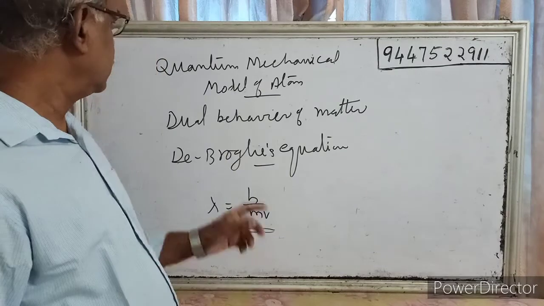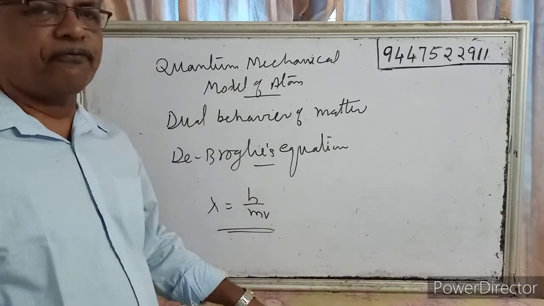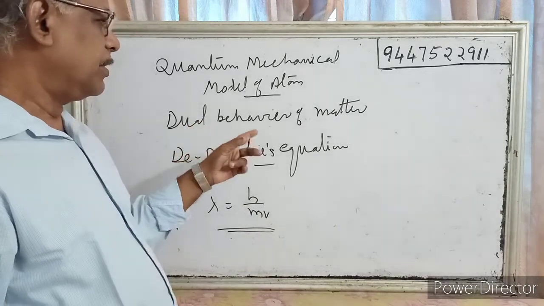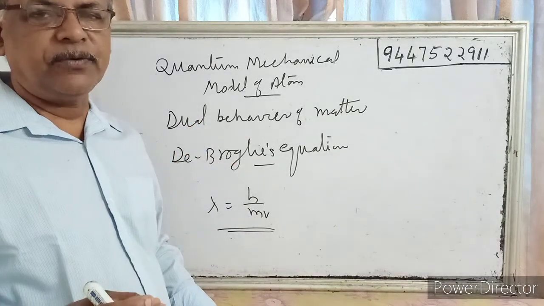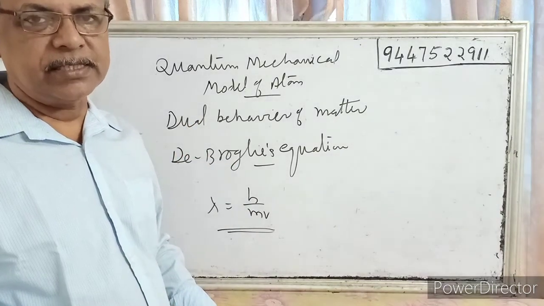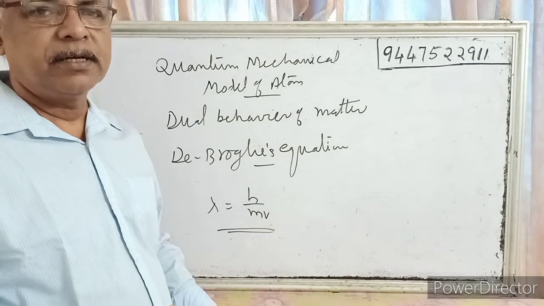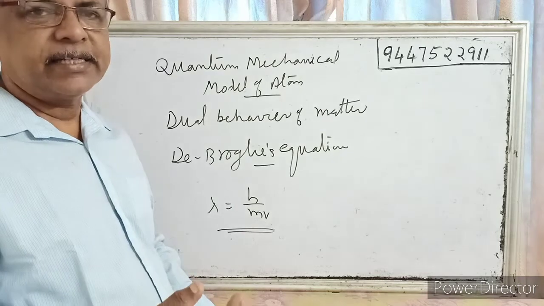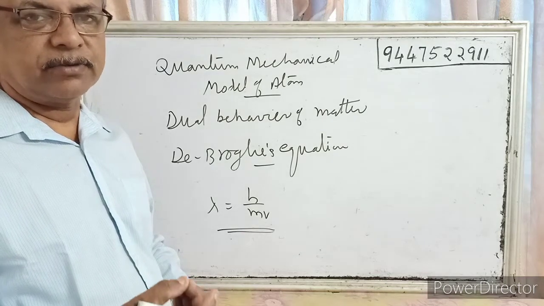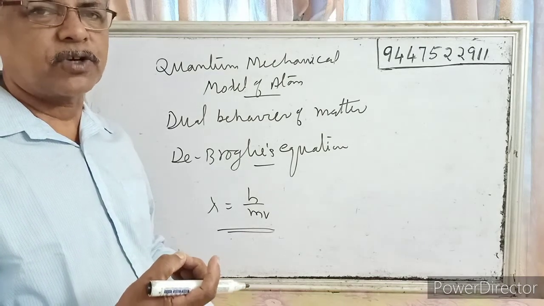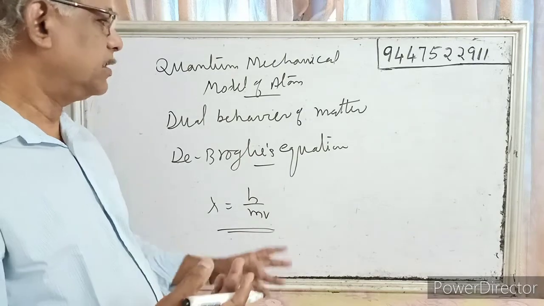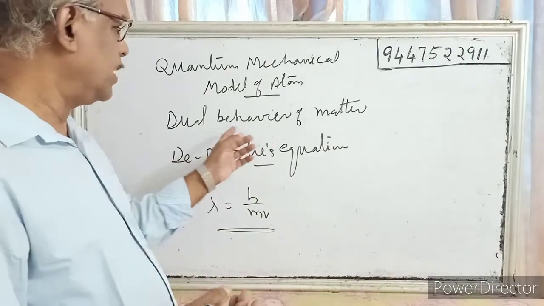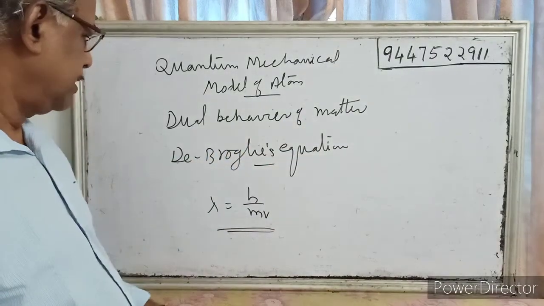Next is the quantum mechanical model of atom. Dual behavior of matter. That is, matter, very small, minute microscopic particles, can exhibit particle nature as well as wave nature, like radiations and light. They can exhibit wave nature as well as particle nature, and that is called dual behavior of matter.